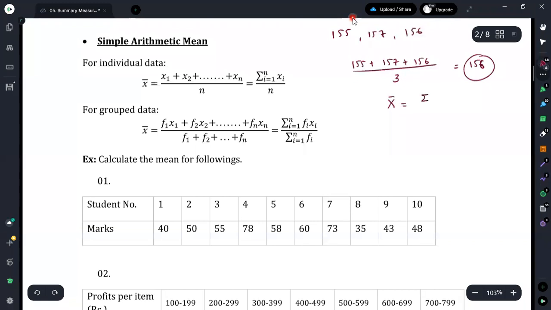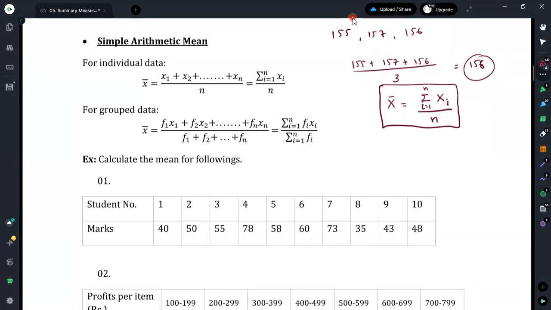If we have the data notation xi, where i goes from 1 to n, it means that if you expand it, you get x1 plus x2 plus x3 and likewise up to xn, and then it has to be divided by n, where n is the total number of observations considered for the calculation or in the data set.